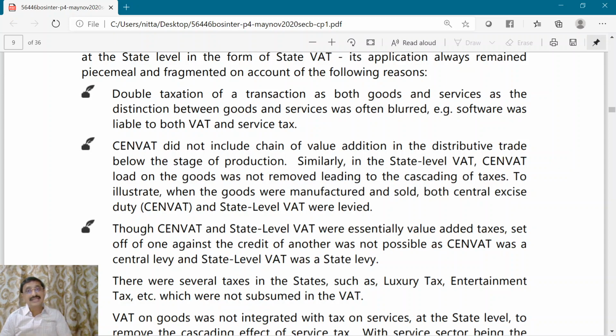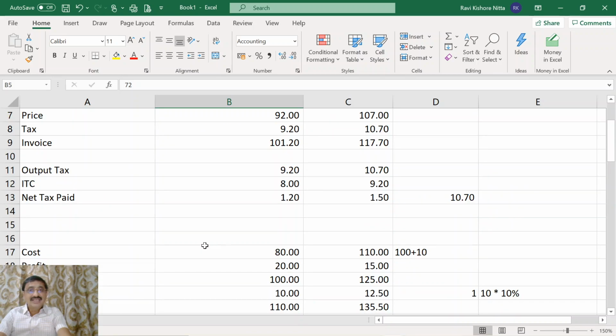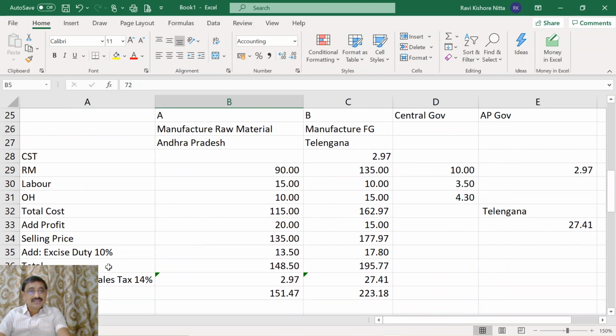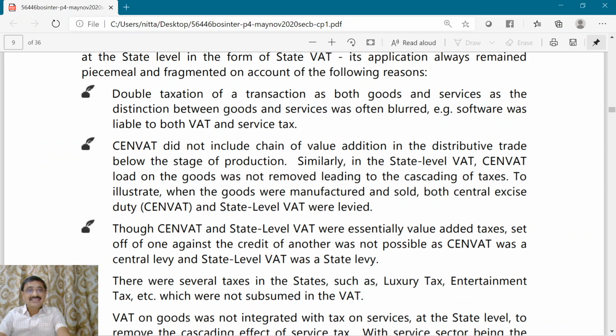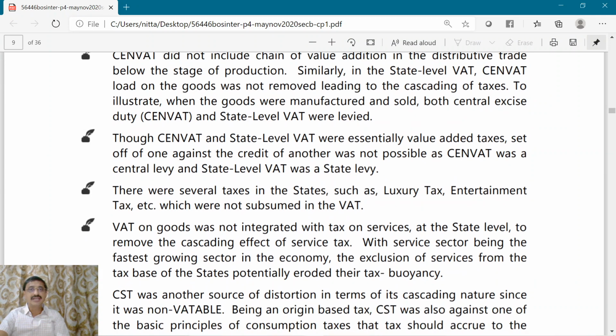You also examined that while calculating the invoice price, while calculating the sales tax, this amount included excise duty also. So thereby it resulted in a cascading effect, that is, tax on tax. Next, set off of one was not available against the other, which we already understood.